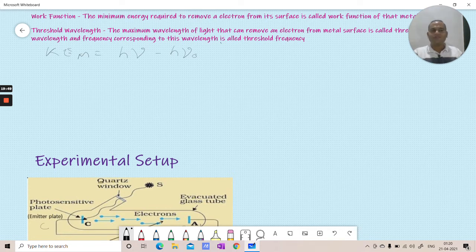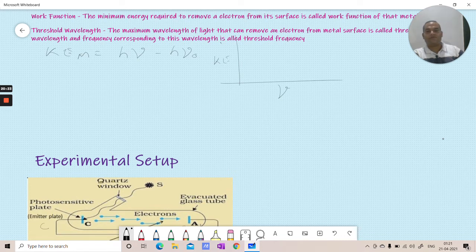So now we have discussed work function. For every metal there is some minimum energy needed, and the rest of the energy can be converted into kinetic energy of the photoelectron which is coming out. We can even make a graph of this: kinetic energy with frequency.